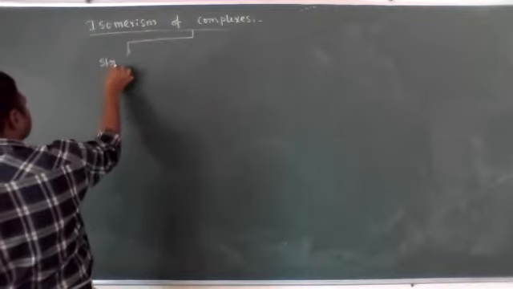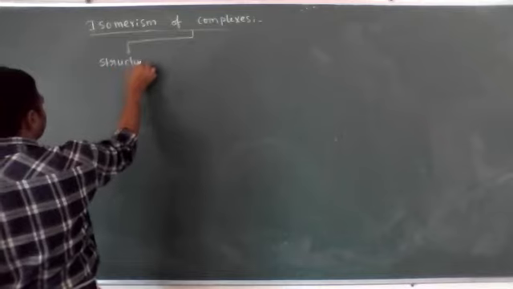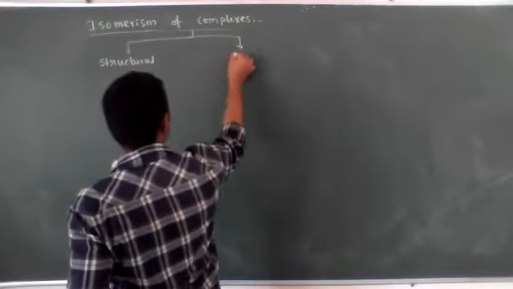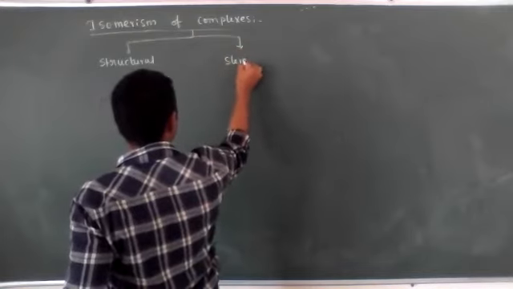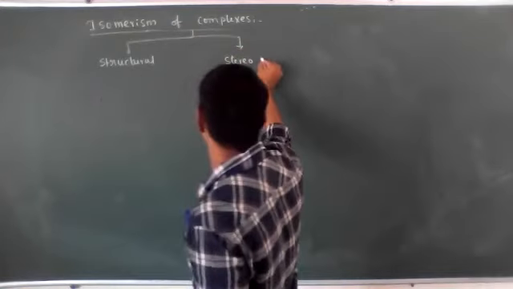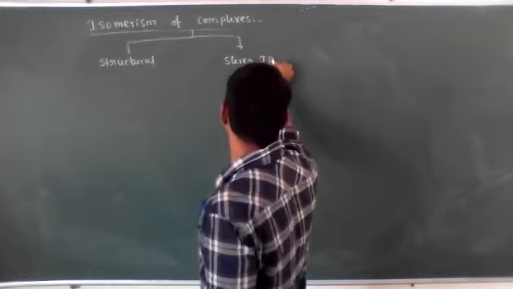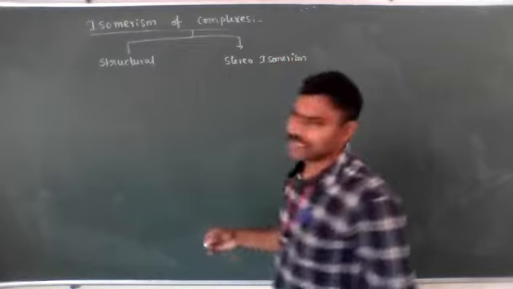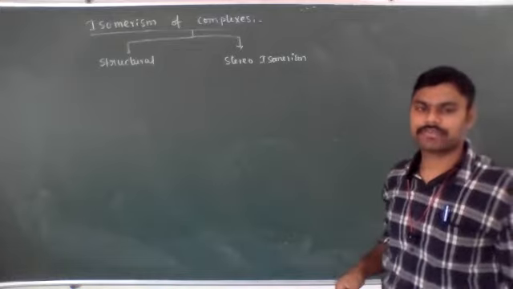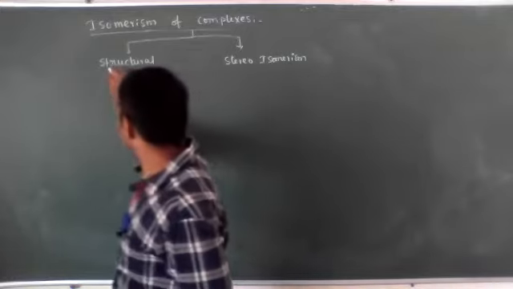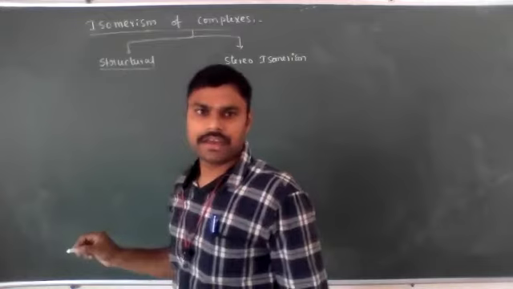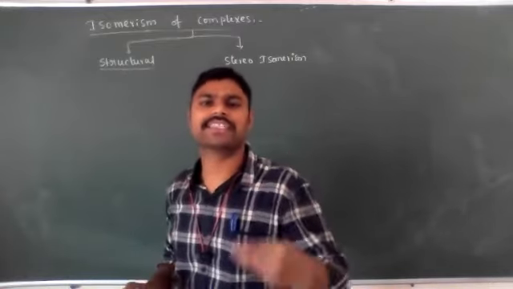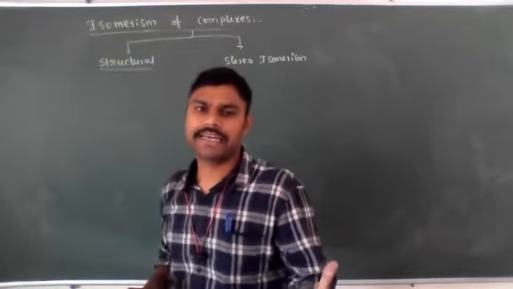One is structural isomerism. The second one is stereoisomerism. Structural isomerism and stereoisomerism. See, what is the meaning of structural isomerism? The complexes which have the same molecular formula but different structural arrangements.